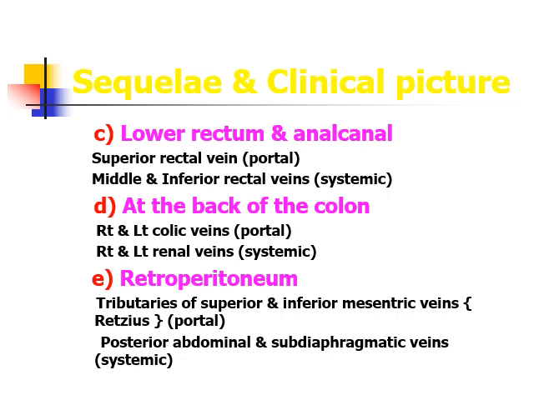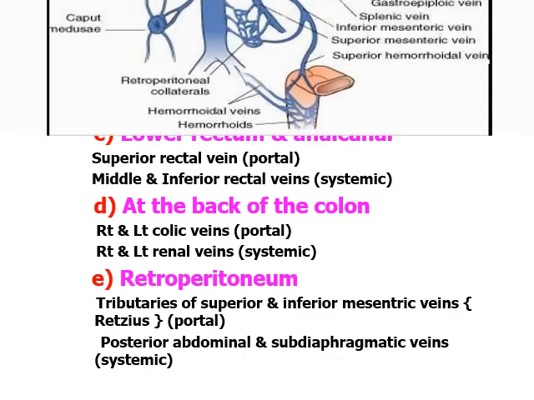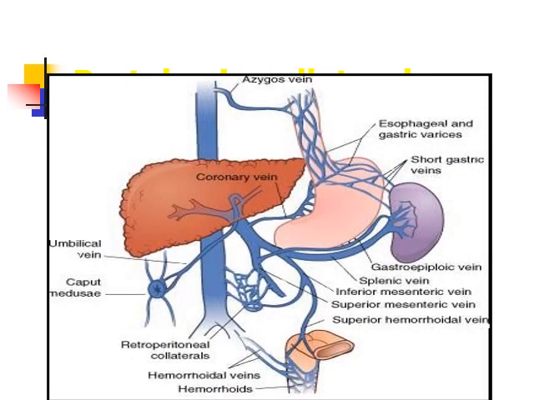At the back of the colon, the right and left colic veins join the right and left renal veins, and in the retroperitoneum, tributaries of the superior and inferior mesenteric veins join the posterior abdominal and subdiaphragmatic veins. As you can see in this photograph, these are important sites of portocaval anastomosis.